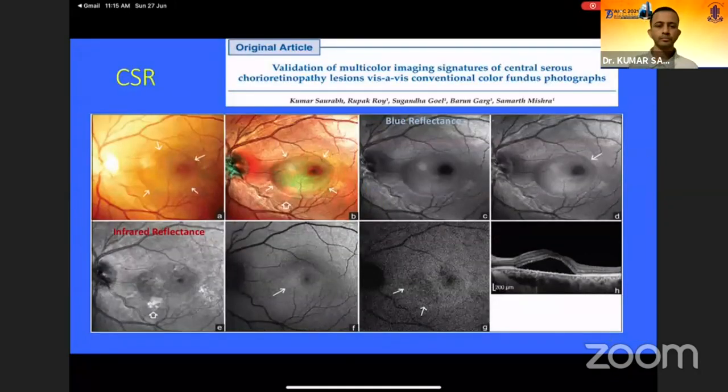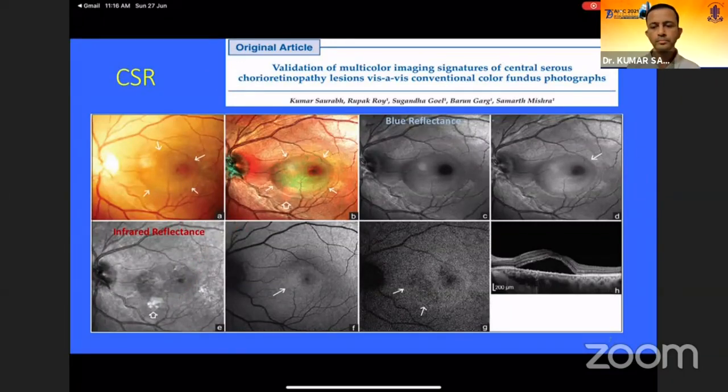Some of the features of CSR which were very well demarcated in multicolor imaging was the SRF demarcation. As we see in the composite multicolor image, the demarcation of the SRF and the raised retinal bleb gives a greenish tinge in the composite multicolor image. The corresponding blue reflectance channel also gives a well demarcated SRF bleb as compared to the color fundus picture, while the infrared reflectance shows additional RPE atrophy in the perinasal part of the fluid accumulation, which was barely visible in the color fundus picture.